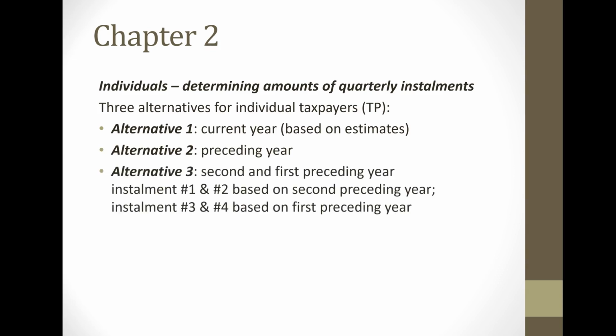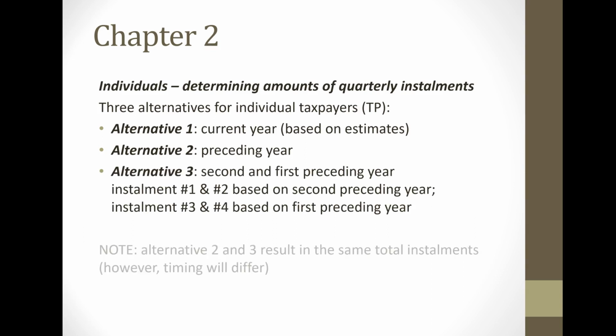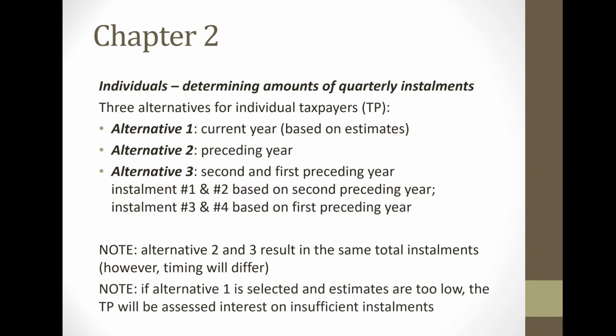Alternative 3 looks at the second preceding year, so 2 years ago, and also last year as well. Now, when we go through an example, we'll see that both alternative 2 and 3 result in the same total installments over the year. However, the timing of those payments and the payment amounts will be different.